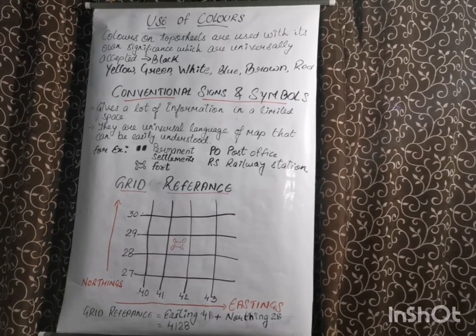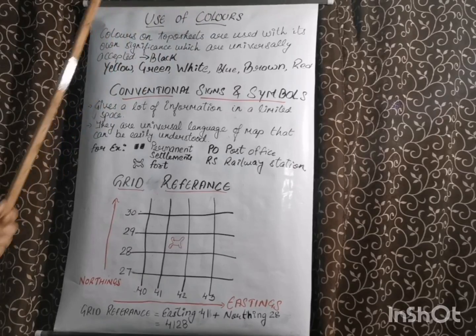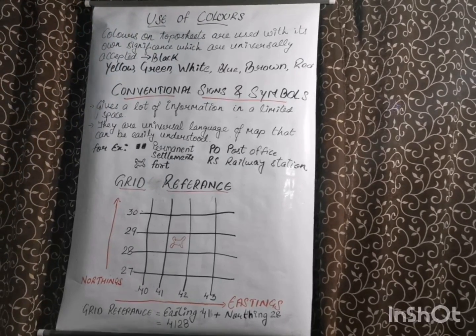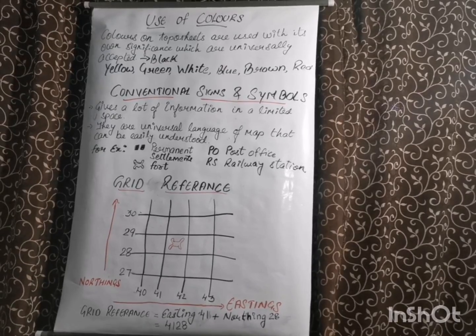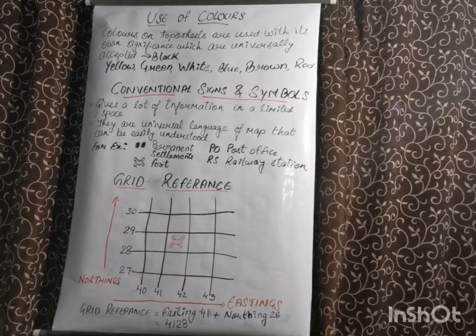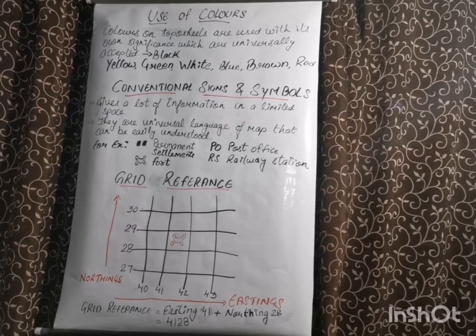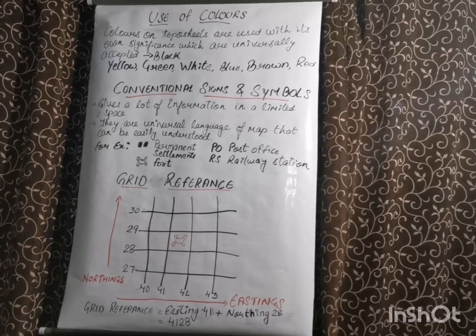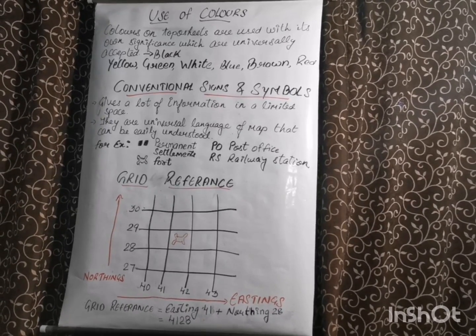Now, let's see the use of colors on topographical sheets. Students, you might have used color in maps to show certain kinds of features. Like in political maps, you might have used green or blue color. In physical maps, you might have used shading to show height variations of different landforms.